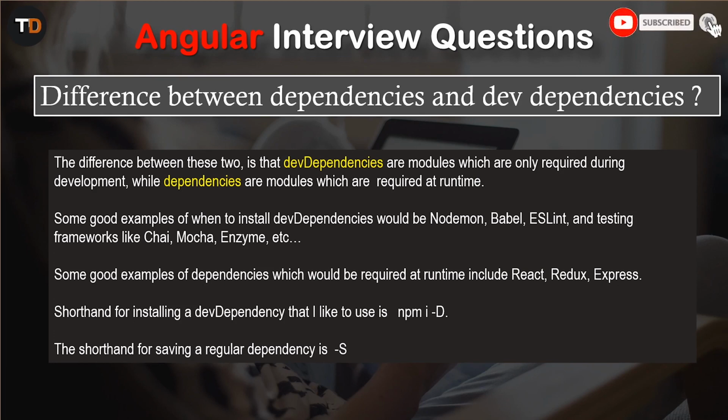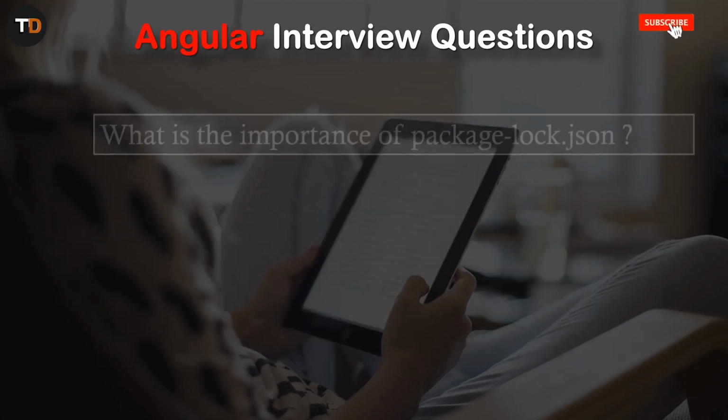Shorthand for installing the dev dependencies that I like to use is npm i -D. If you want to install the regular dependency, just replace -D with a -S. So guys, this is the main difference between dependencies and dev dependencies. So we are taking the next question here.